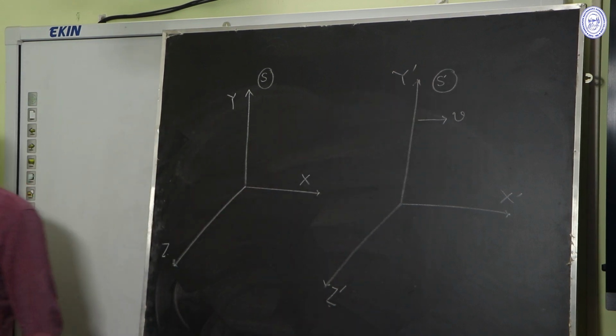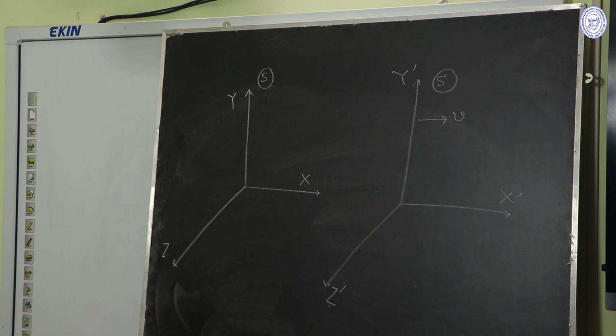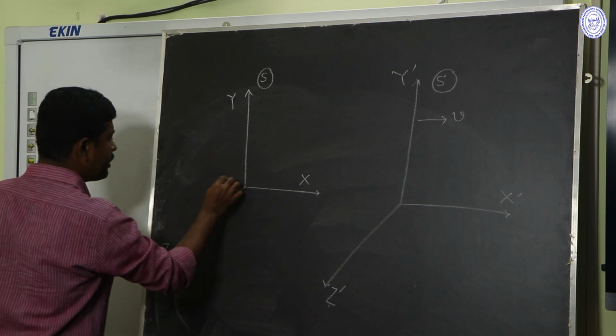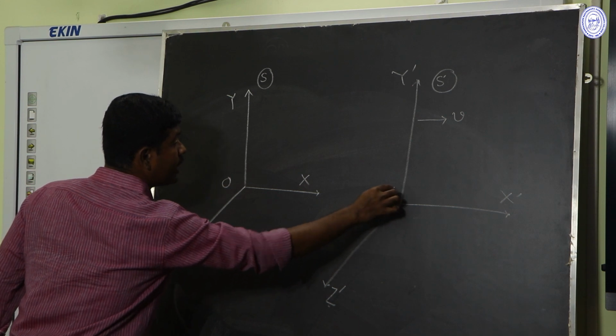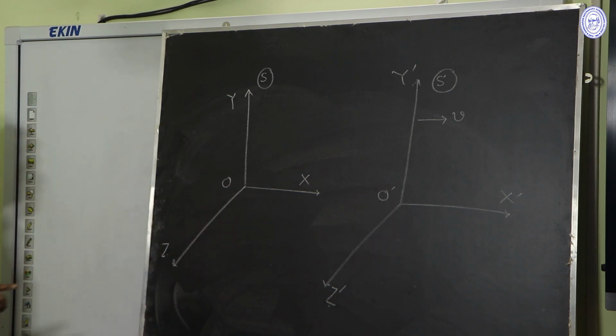S and S dash are two inertial frames. Initially, origin O of the S frame and origin O prime of the S dash frame are overlapped. Axes of the S and S prime frames are overlapped. And all the time scales and all the length scales of S and S dash are the same. Then the S dash frame is moving with respect to the S frame with velocity V along the common X axis.